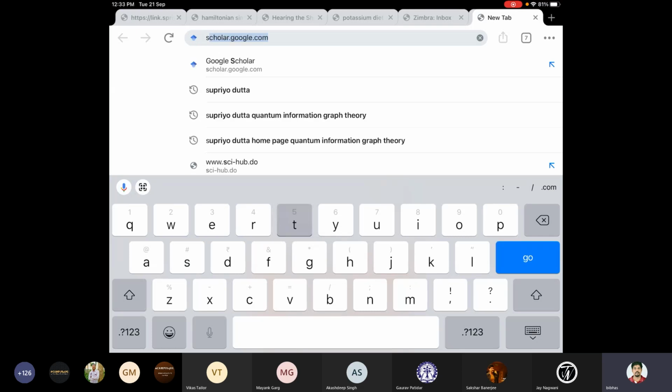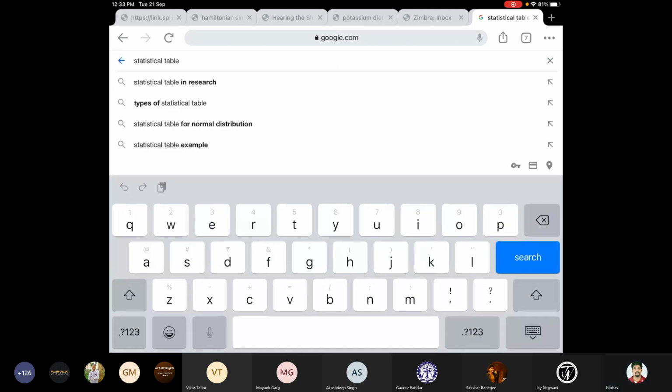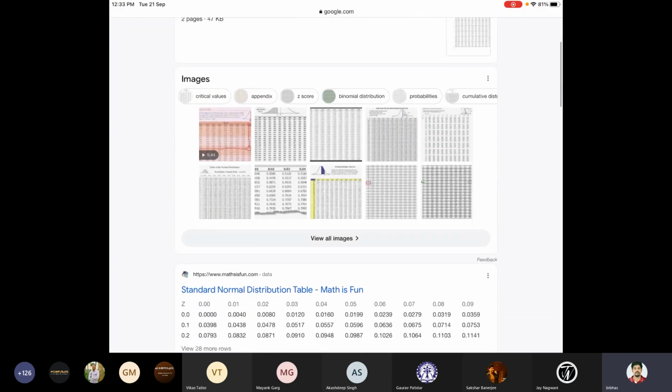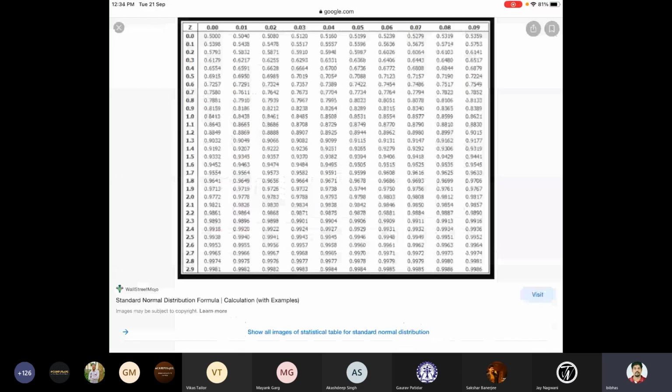The statistical table for the standard normal. Here everything is not here. Just a minute. And the positive values. So where do you find the value 0.9772 inside this table?